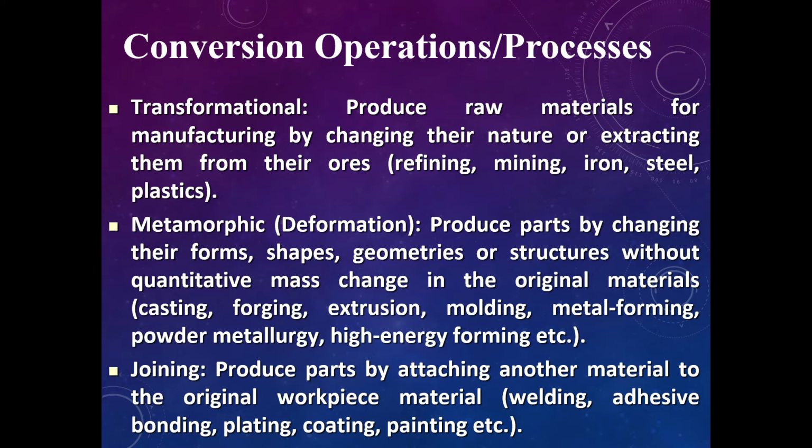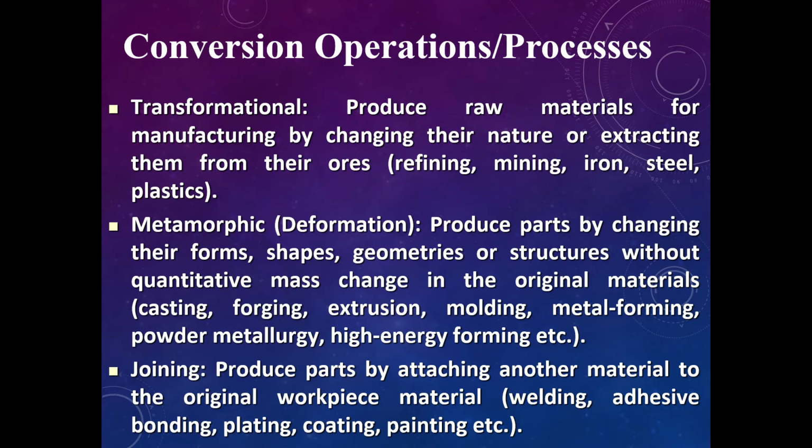And then one more is metamorphic or deformation. Deformation is a very important part of the conversion operation because we produce a part by changing its form, shape, geometry or structure without quantitative mass change in the original material.